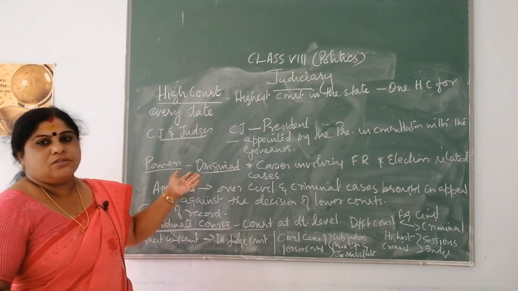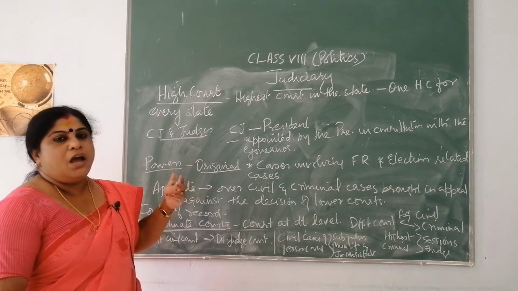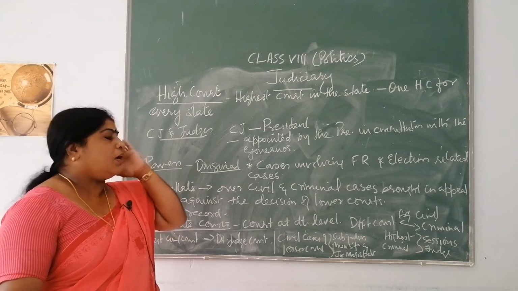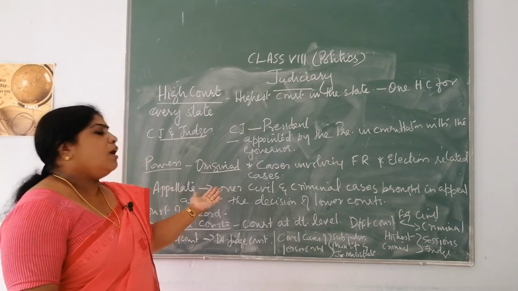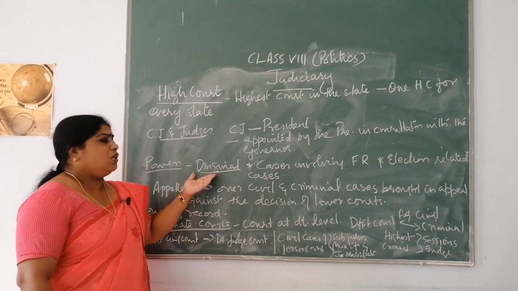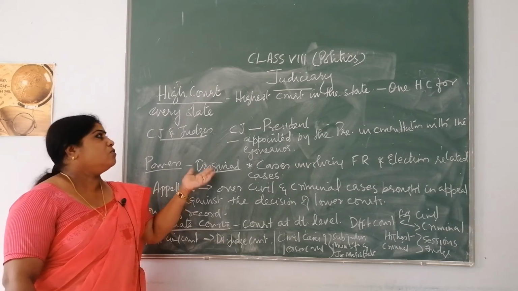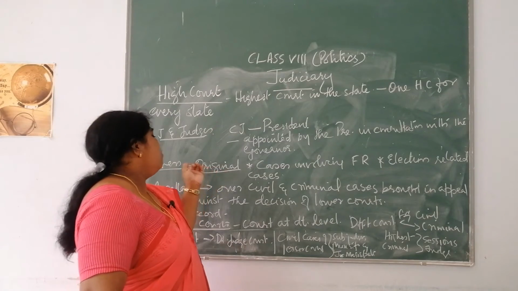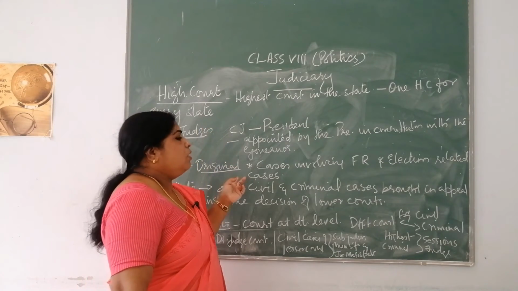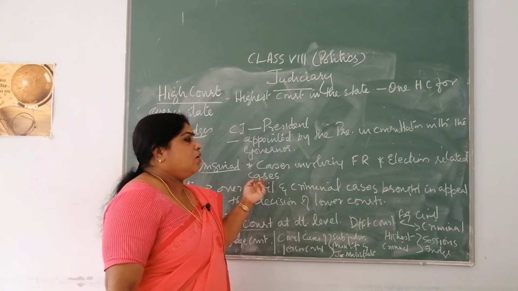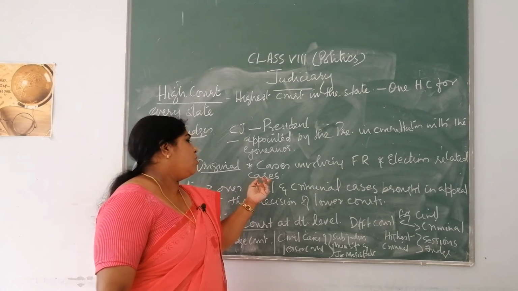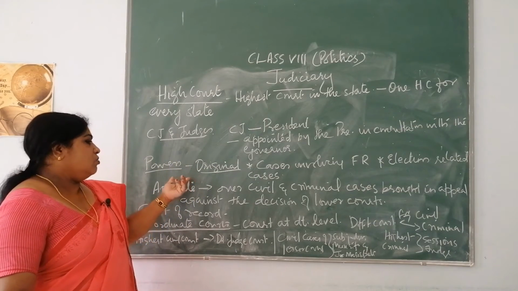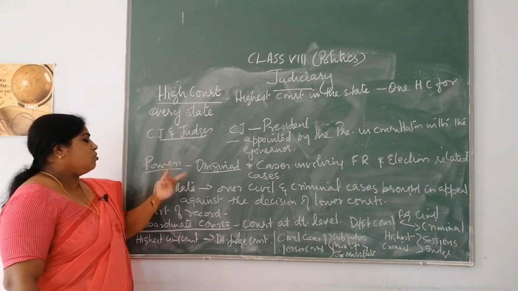Now, what are the powers or jurisdiction of the High Court? Like the Supreme Court, the High Court also has original and appellate jurisdiction. What are the original powers of the High Court? All cases involving fundamental rights are handled by the High Court. Then all election related cases are filed in the High Court and decisions are taken by the High Court itself. These are the two original jurisdictions of the High Court.